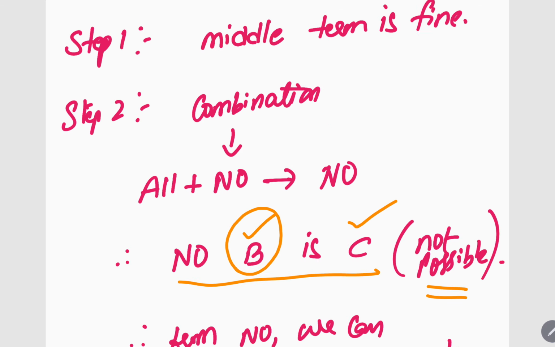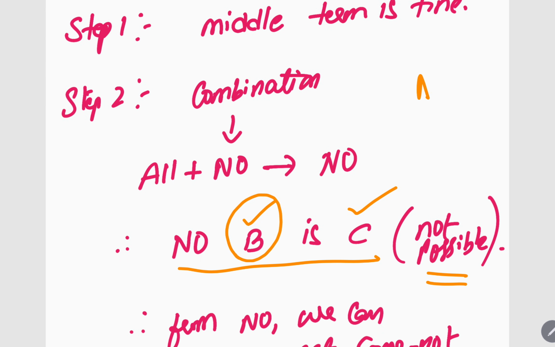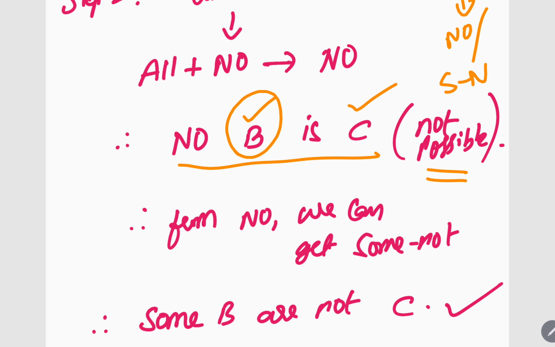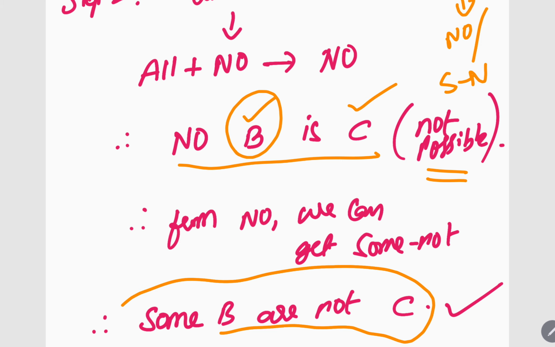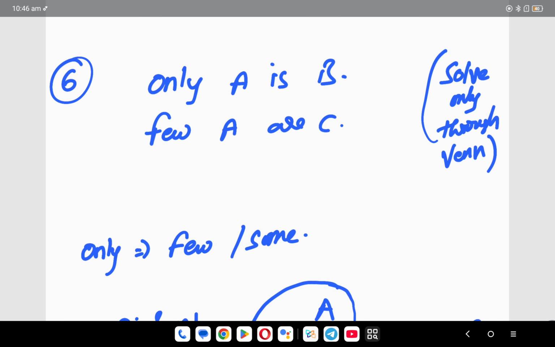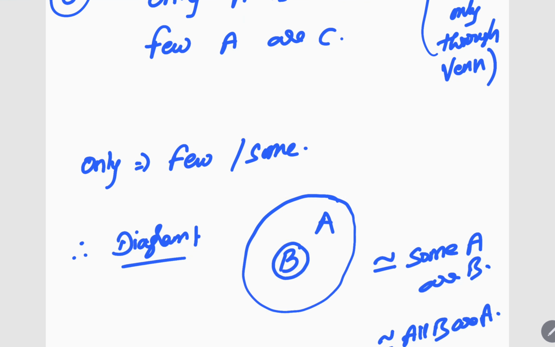Got it? So here also we learned some exception. What? All plus no, you will be getting no, but very rarely we will be getting some not. So instead of writing no B is C, I will write some B are not C. So for some B are not C, cross tick. So here B has cross in the question, C has tick in the question. This is how I'll solve. Got it? That is the exception case. I hope this is clear to you, everybody.